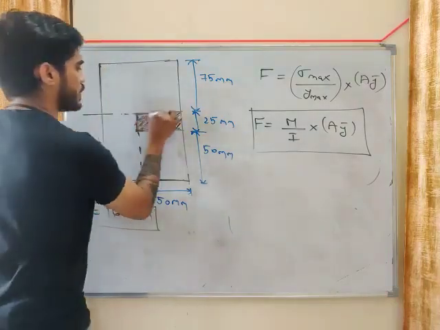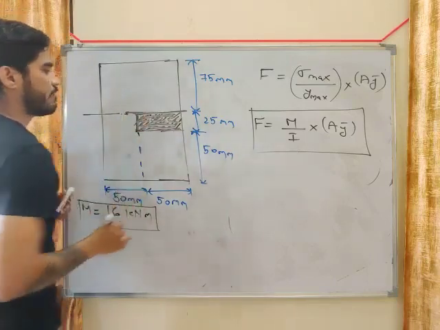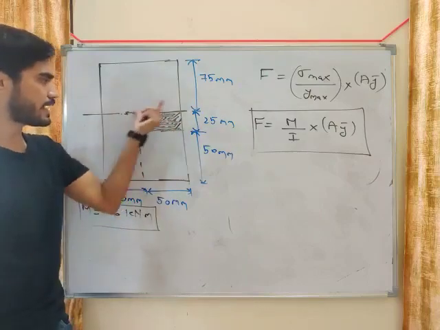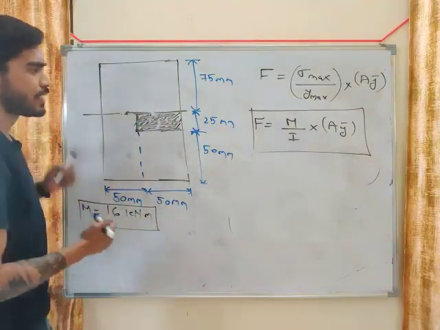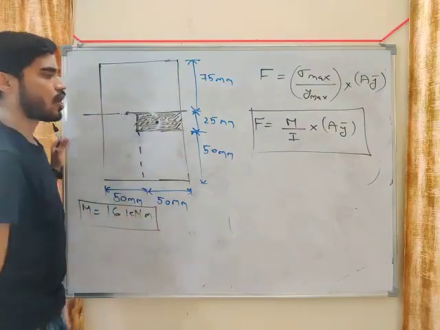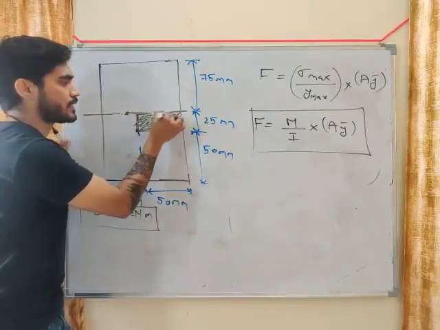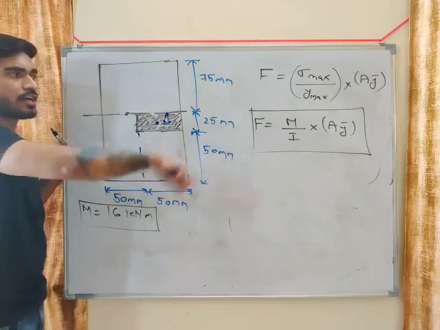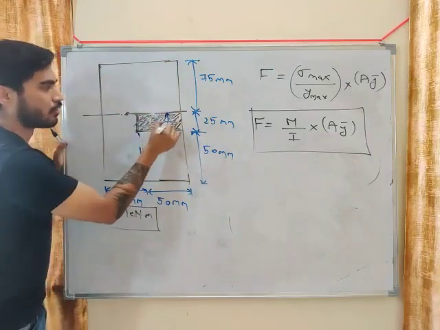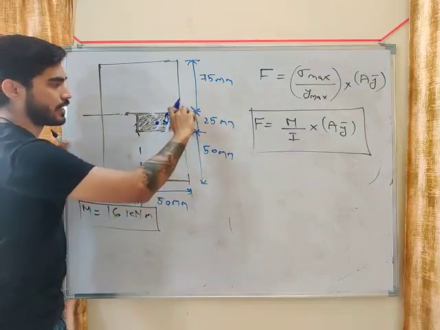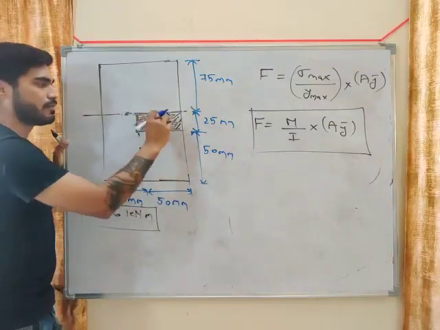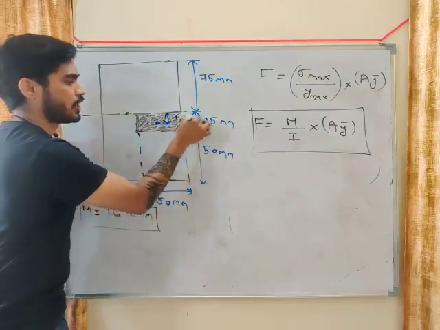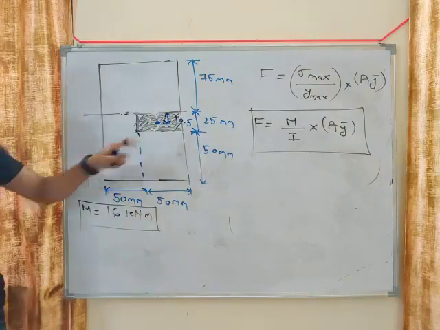Let's say this is the neutral axis. What will be A Y bar? A means area of this hashed part, and Y bar means distance of centroid of this hashed part from neutral axis. Not the centroid of total area, centroid of this area from neutral axis. What will be this distance, my friend? This is 25 mm. So the distance from the centroid of this hatched part to neutral axis will be 12.5. Y bar for this area will be 12.5.